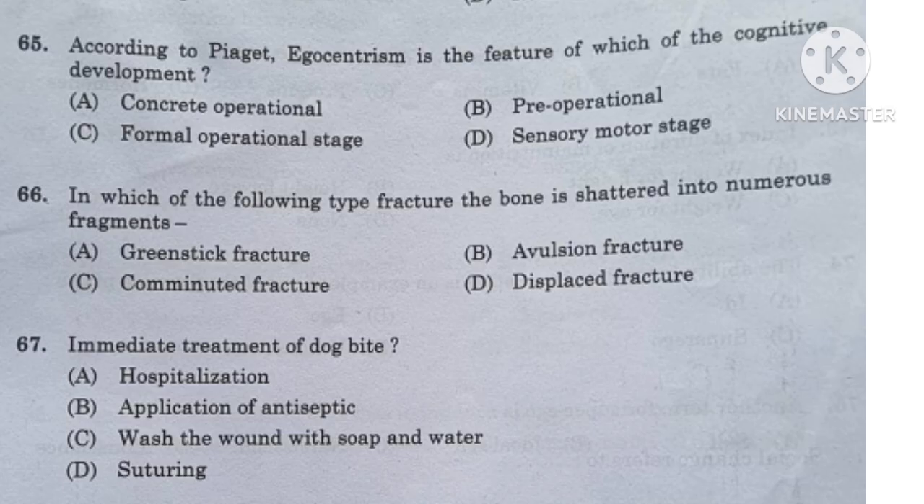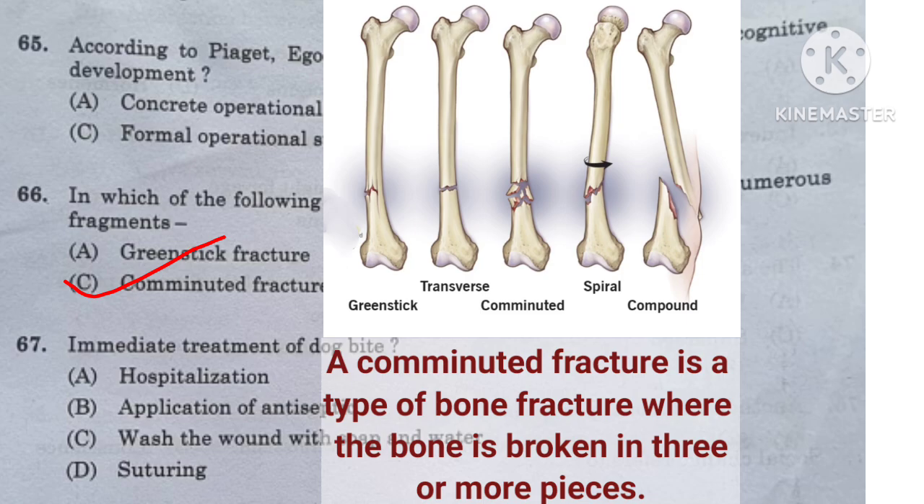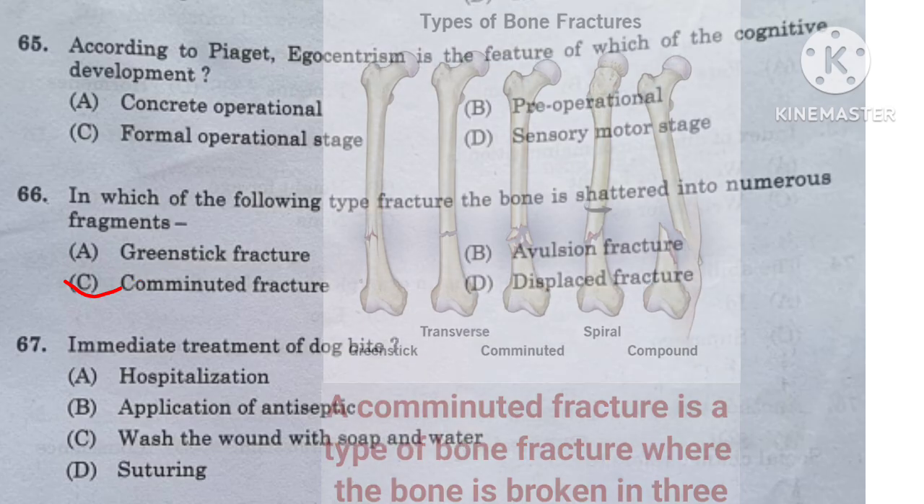Question number 66. In which of the following types of fracture is the bone shattered into numerous fragments: greenstick fracture, avulsion fracture, comminuted fracture, or displaced fracture? And here the right answer is option C, comminuted fracture. A comminuted fracture is a type of bone fracture where the bone is broken in 3 or more pieces. Comminuted fractures are caused by severe trauma such as a car accident. They tend to heal more slowly than other types of fracture.